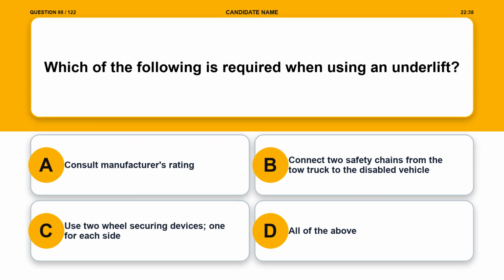Question 98. Which of the following is required when using an underlift? Option A, consult manufacturer's rating. Option B, connect two safety chains from the tow truck to the disabled vehicle. Option C, use two-wheel securing devices, one for each side.